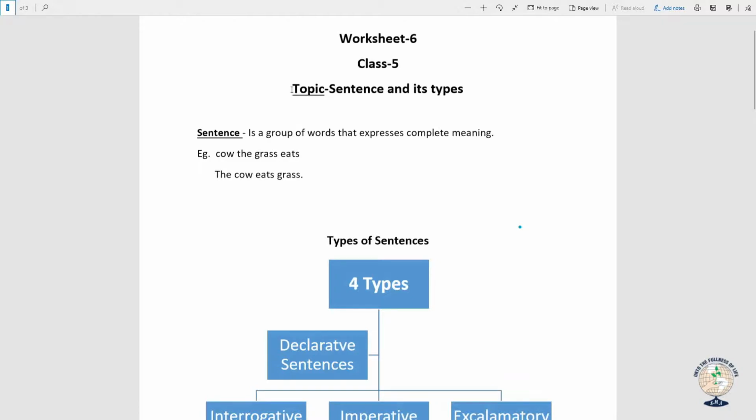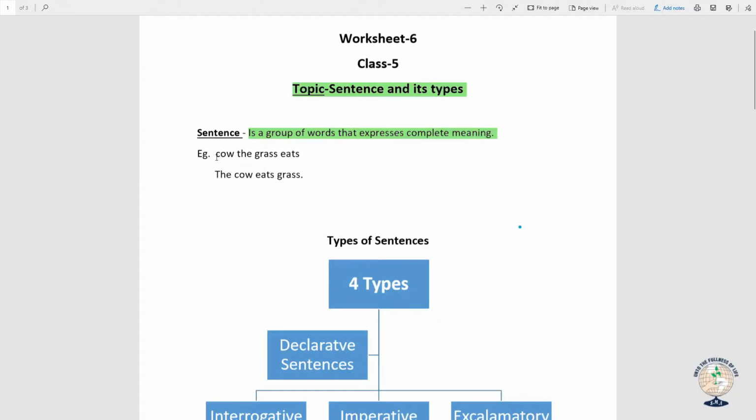Today we are going to start with the topic sentence and its types. Now, what is a sentence? A sentence can be any group of words that expresses complete meaning. This is what we have to take care. A sentence is a group of words that expresses complete meaning or gives complete sense.